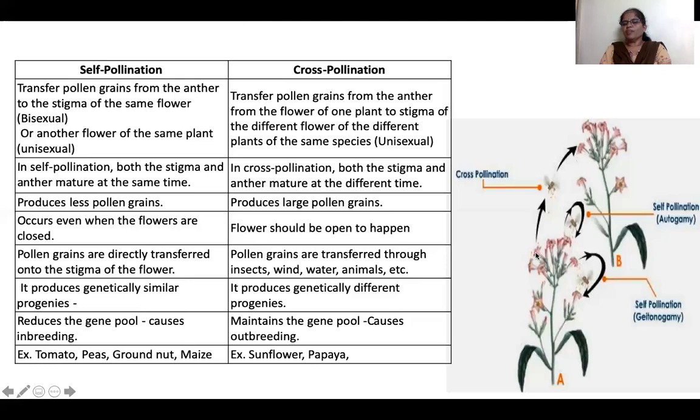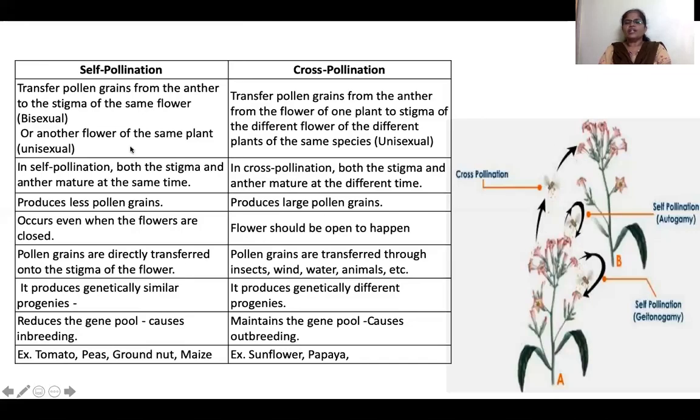Pollen from one plant pollinating the stigma of another plant is called cross pollination. Cross pollination occurs in unisexual flowers that have male flowers and female flowers on different plants.